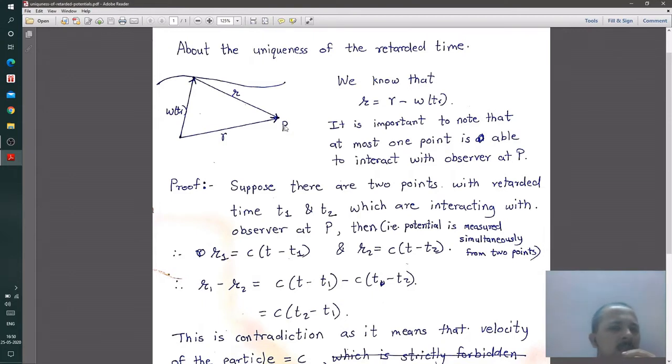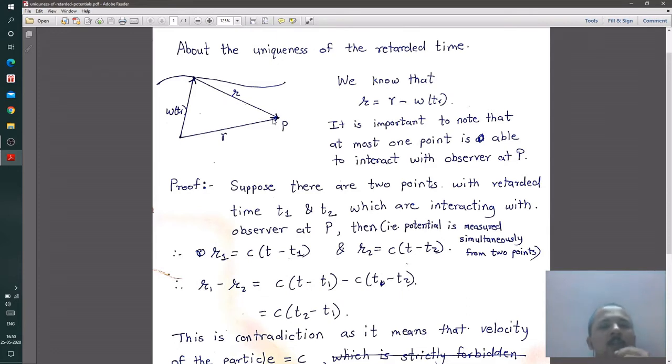Here, what is happening is that the point charge is moving and its position is continuously changing. This moving point charge essentially leads to changes in the scalar potential and vector potential. But information cannot reach the observer instantaneously because information travels with the speed of light.